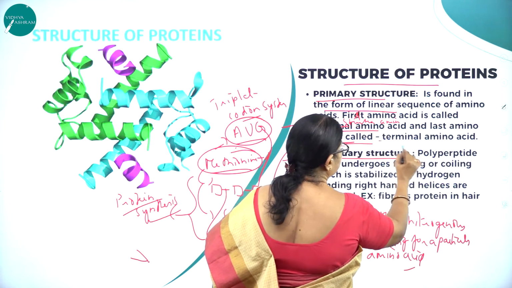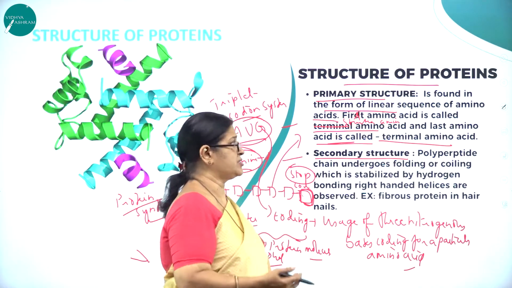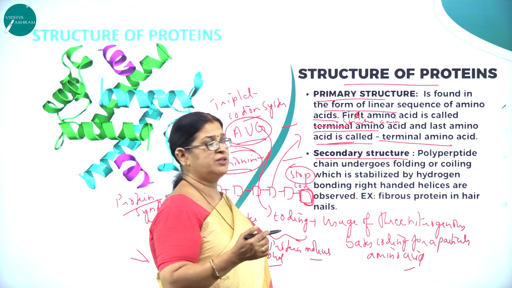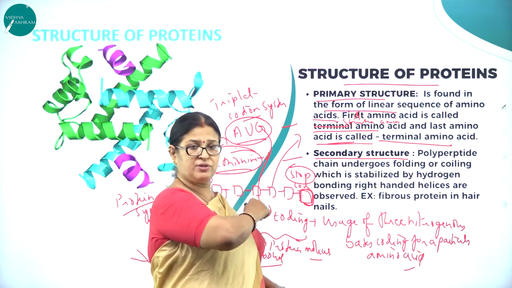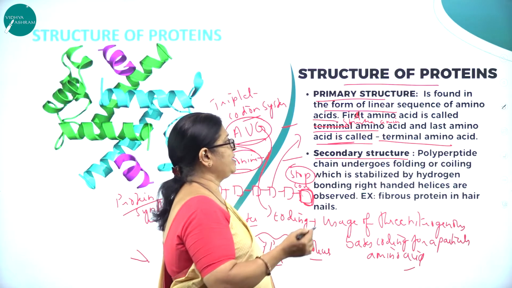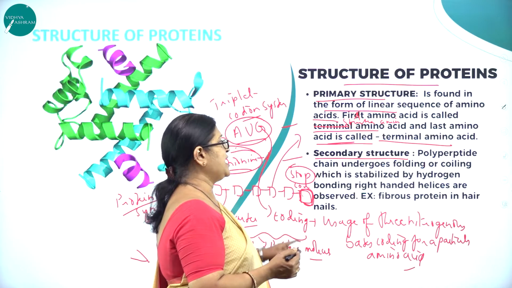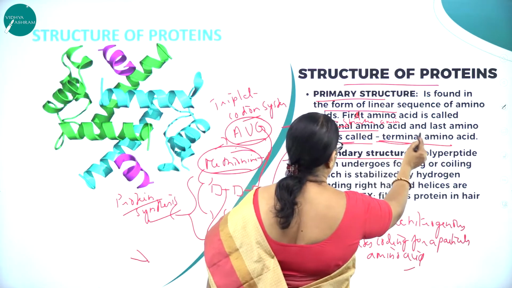And the last amino acid is called the terminal amino acid. Terminal means terminate, means to stop the process. So primary structure is found in the form of a linear sequence. It's like a straight structure. First amino acid is called as what? As I said, it is called the starter amino acid and the last amino acid is called the terminal amino acid.